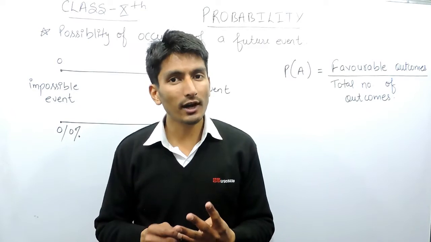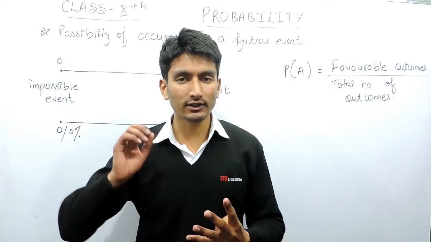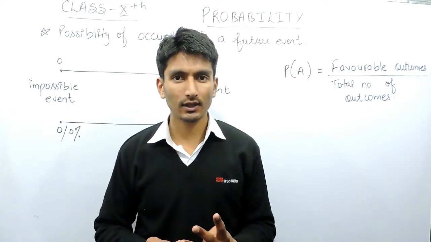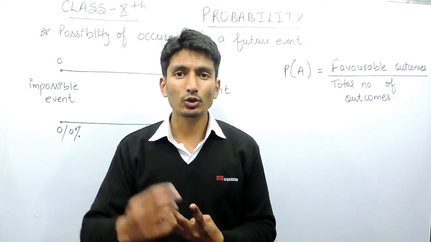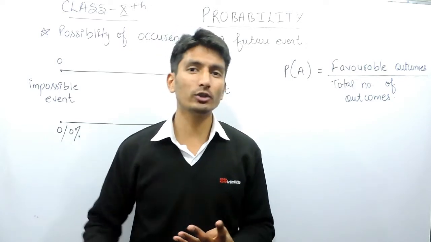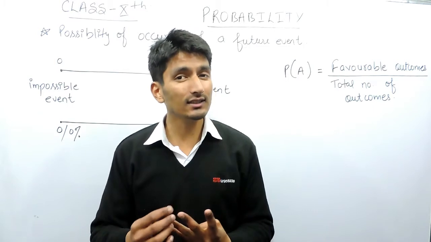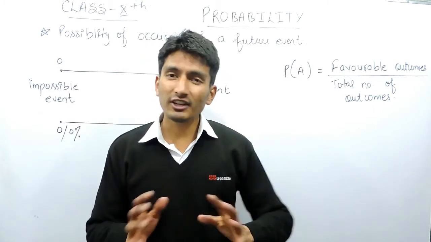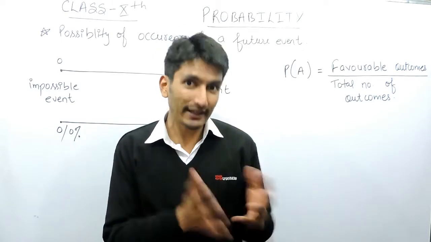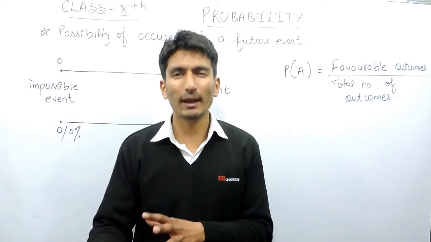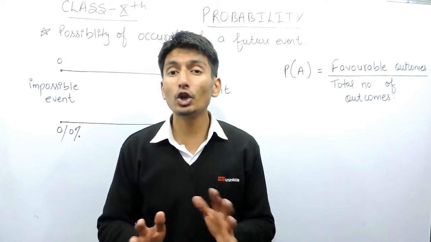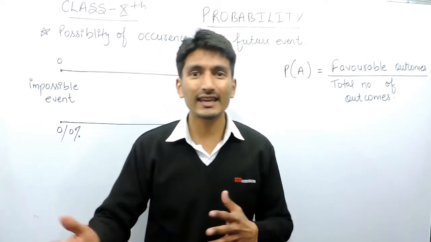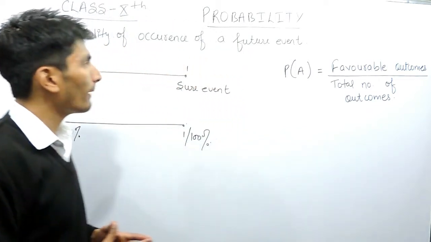For one thing, you are damn sure that this is surely going to happen. The second thing is, you are again damn sure that this is not going to happen. But there are certain things in which you are 50-50, means you will think this might happen or this might not happen, but you are not sure about that.